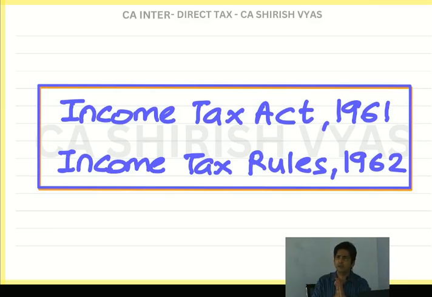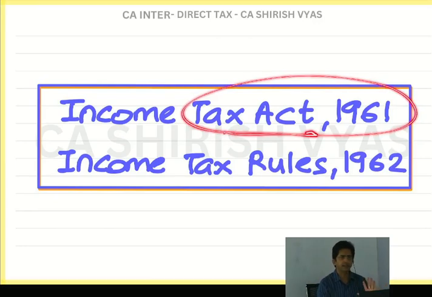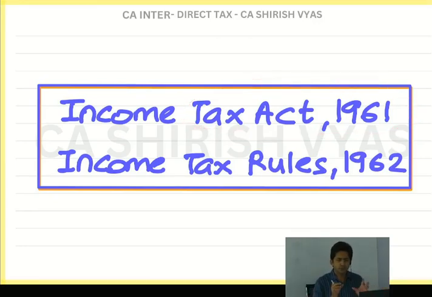We people, chartered accountants, for us it is like a God. Okay, because that is the source of our income in future once you become a CA. So these are 2 books. And you know why 2 books? Law is only one, income tax law. But why 2 books? Because you know what government has done, this book of Income Tax Act contains the main provisions. But sometimes there are some things for which government wants to make more and more rules. So wherever they feel like putting more and more rules, they put it separately in a different book, Income Tax Rules 1962. Because see, if they put everything in one book, the book will become very fat.